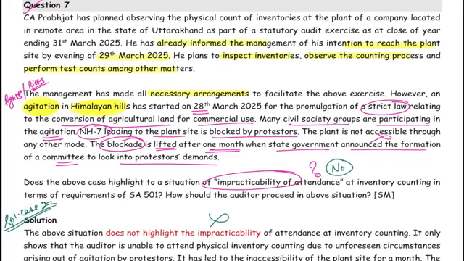Okay, as at the year end 31st March 25. He has already informed the management that he will reach the plant on 29th March. He plans to inspect the inventory, observe the count process, and perform test count. Management has made all the arrangements to do the inventory count. However, there is an agitation in the Himalayan hills. There is some riot, there is some fight on 28th March. Okay, and many civil society groups are participating in the agitation. This road NH7 is blocked by the protesters. The plant is not accessible through any other mode. The blockade is lifted after 1 month when the state government announced formation of a committee to look into the protesters' demand.